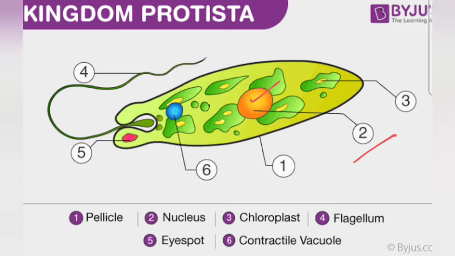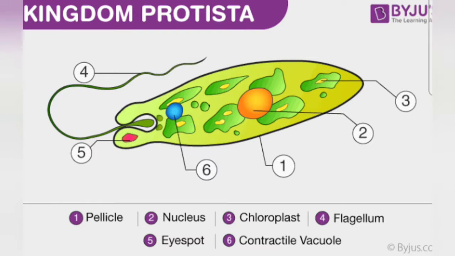Now let's talk about the characteristics. Like plants, they are autotrophic, so they contain chloroplast. As you can see, it is written here. Number 3 is chloroplast, and with the help of chloroplasts they perform photosynthesis. Chloroplasts contain the pigment chlorophyll, and thus they perform photosynthesis, and that is why they are known as autotrophic. For example, algae is one of the common examples of Protista, which performs photosynthesis.